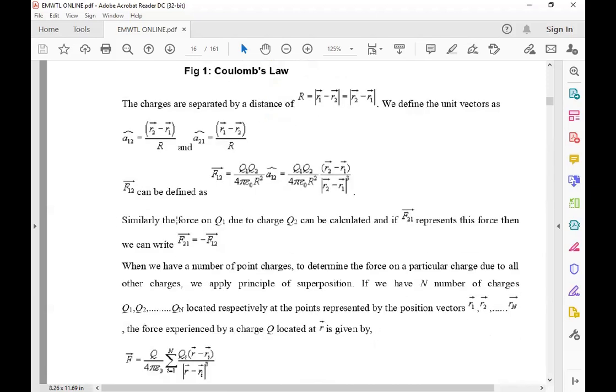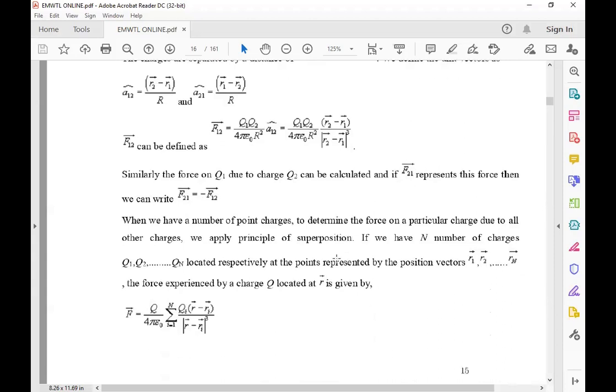Similarly, the force on Q1 due to Q2 is calculated as F21, the reverse operation. Then we can write F21 bar is equal to minus of F12 bar.